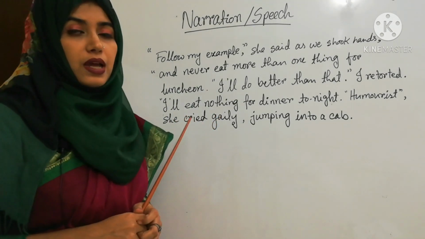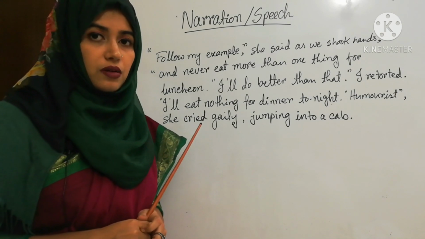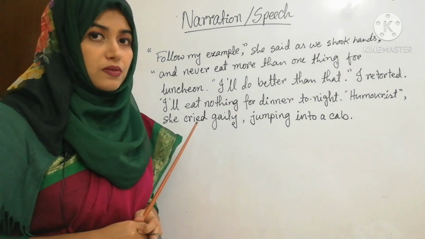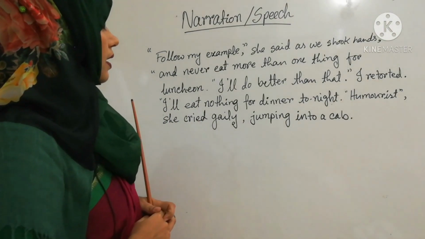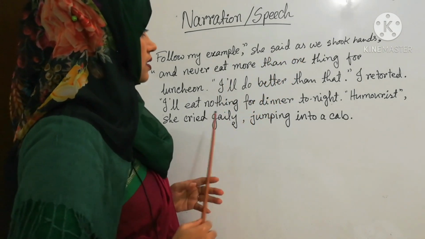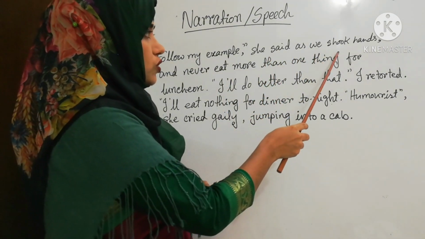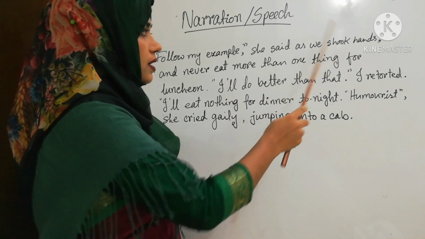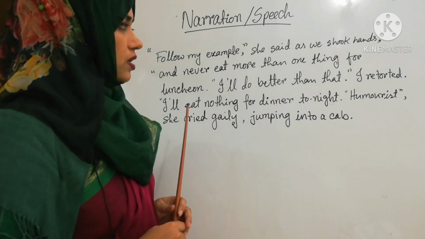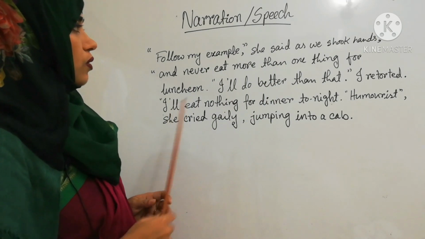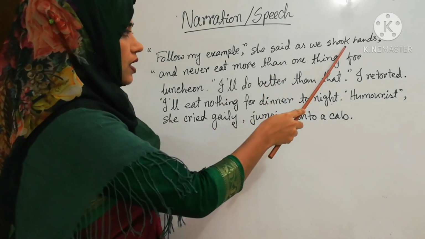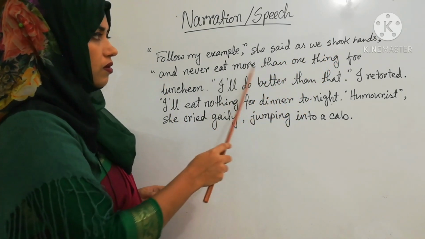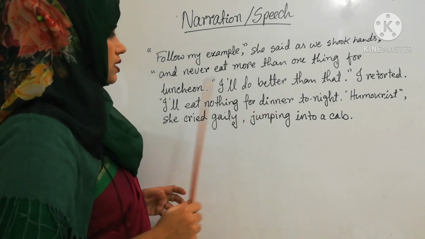Follow my example, as it starts with a verb, that means it's an imperative sentence. And there is a situation, see, she said as we shook hands. So this is an extension, but we have to keep it in the place. We can use this phrase, as we shook hands, in the beginning or at the end of the sentence.